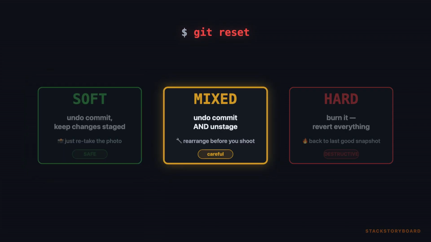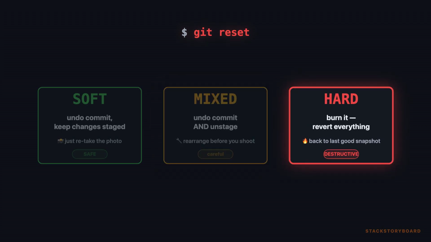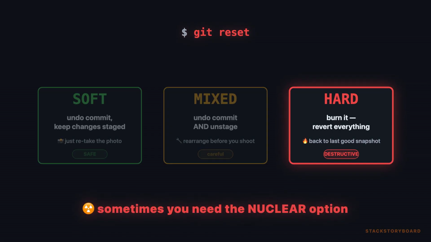Undo the commit and unstage. Rearrange before you shoot. Hard. Burn the Polaroid and revert the room to the last good snapshot. That last one is destructive. You lose work. But sometimes you need the nuclear option.